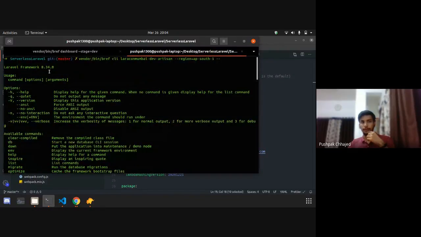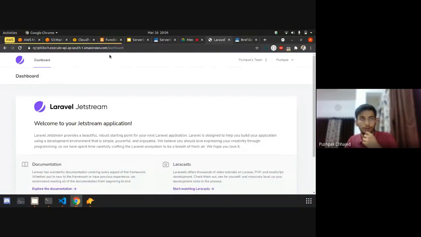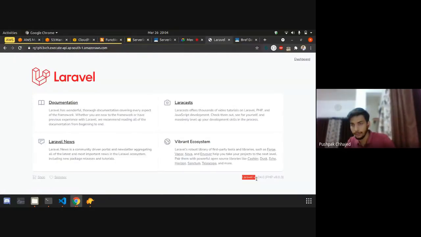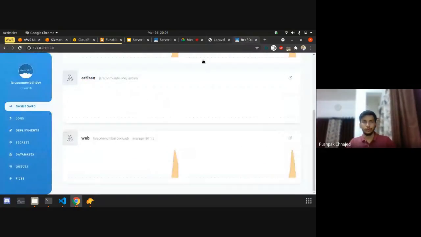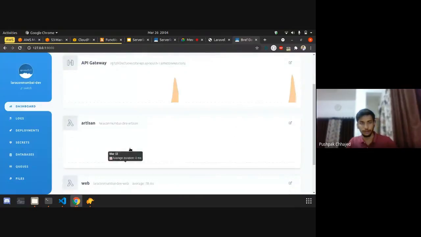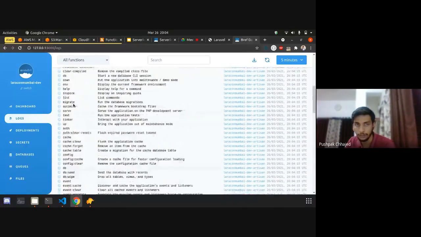You can see the Laravel framework is 8.34.0, and if I'm not wrong, you can see the same Laravel version is running with PHP 8.0.3. And if I refresh that, there might be an invocation for the artisan command. It's actually not real time, but if you see the logs, yeah, you can see that Laravel Laracon Mumbai dev artisan has been invoked, and you can see what output has been pushed to that.